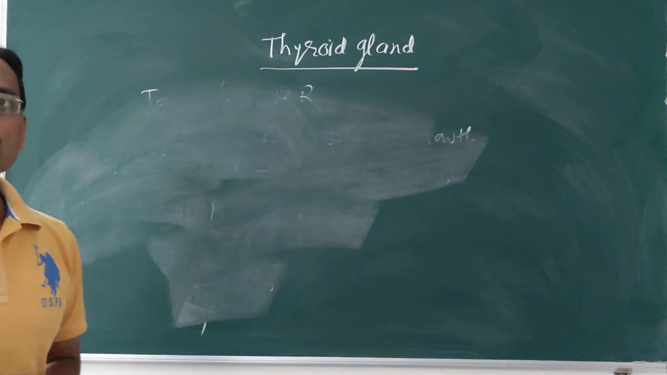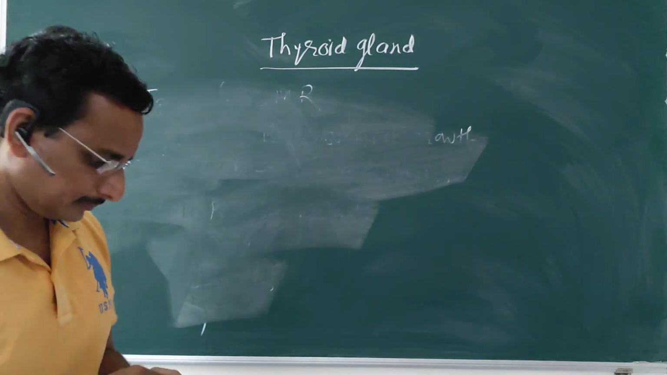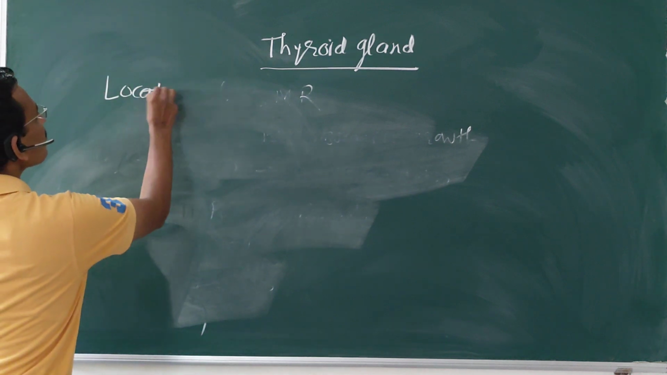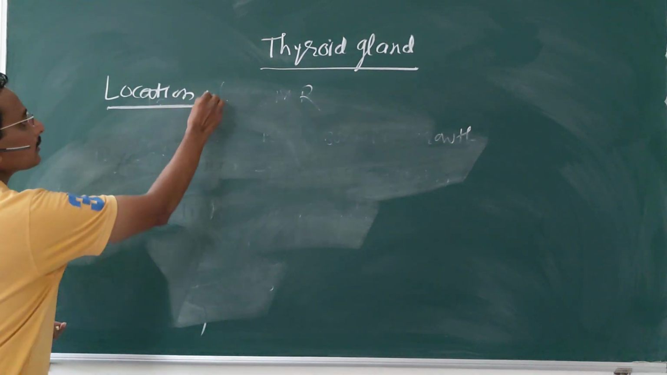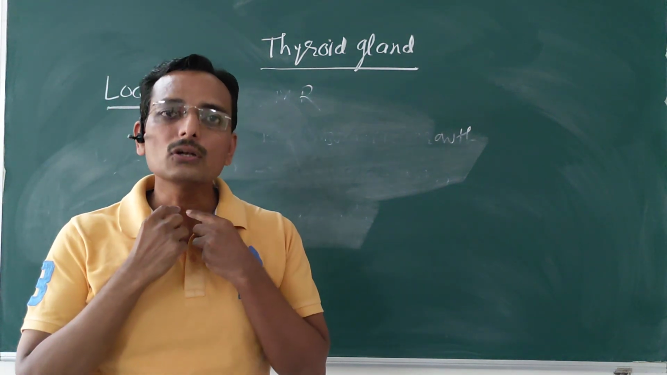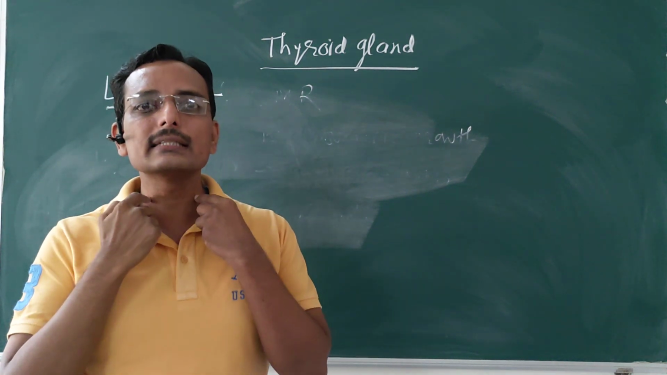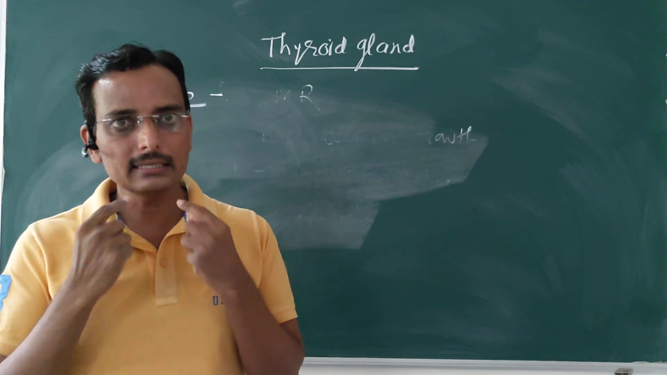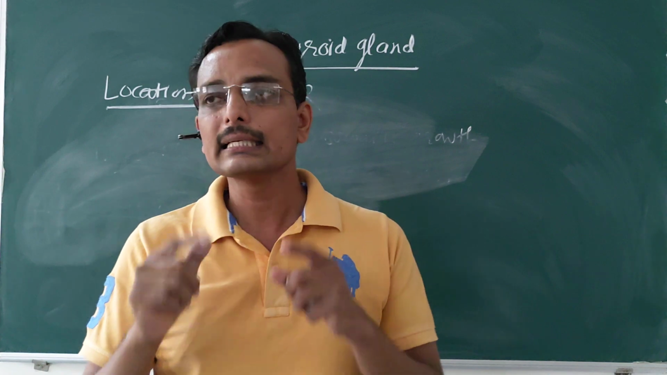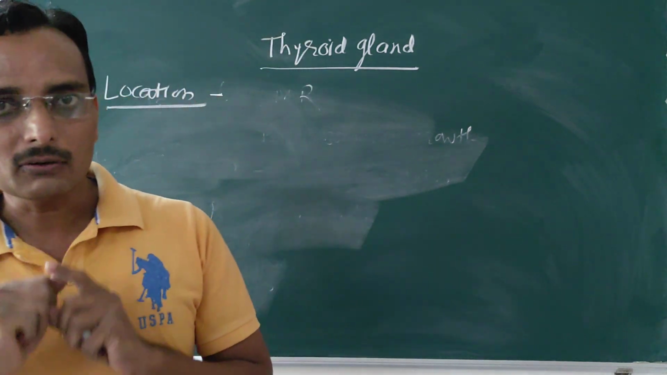Now we will see the location of the thyroid gland. The thyroid gland is located in the lower neck region, in front and at the side of the neck, at the level opposite to C5, C6, C7 and T1 vertebrae.